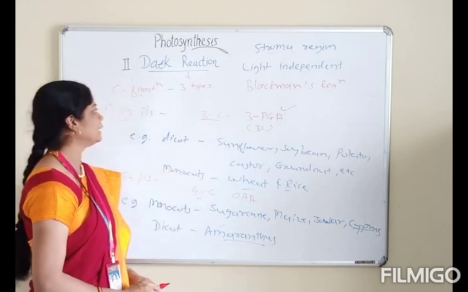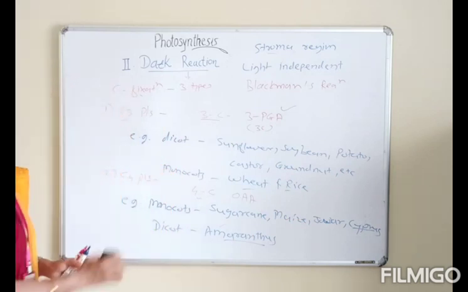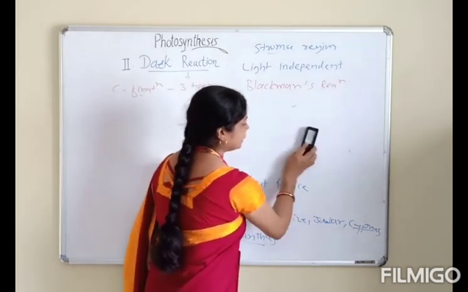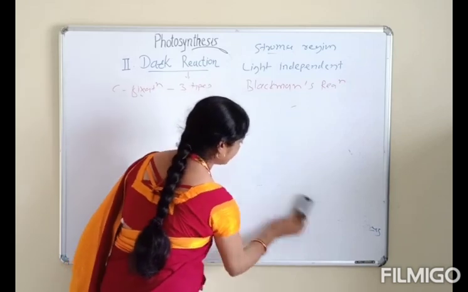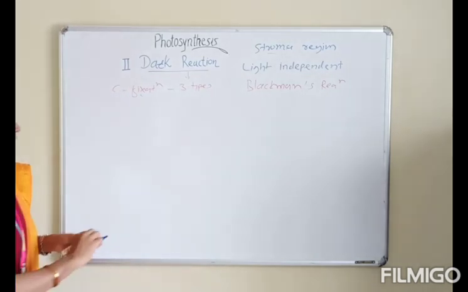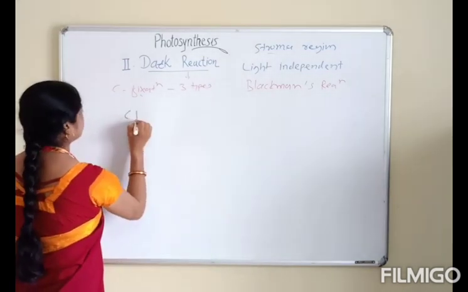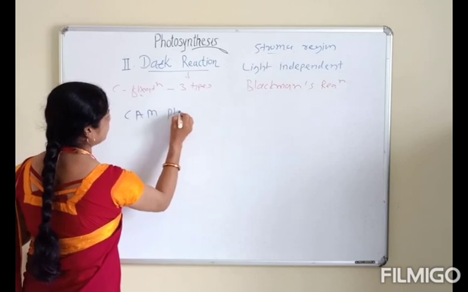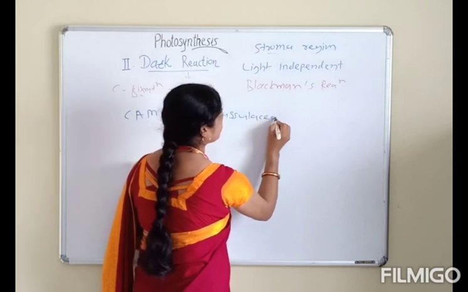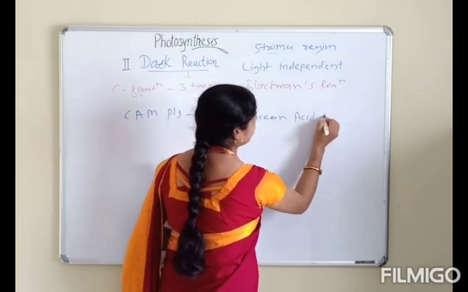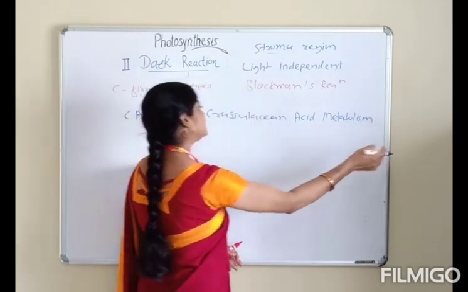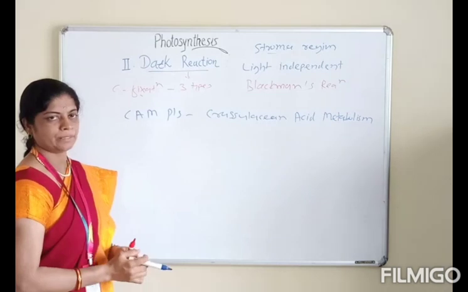And the next point is CAM plants. Number 3, CAM plants. CAM means crassulacean acid metabolism. The plants which operate the crassulacean acid metabolism pathway are called CAM plants.